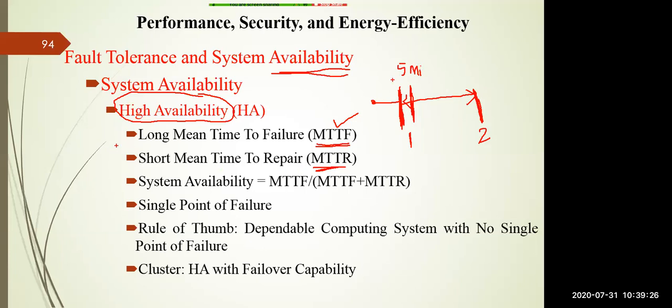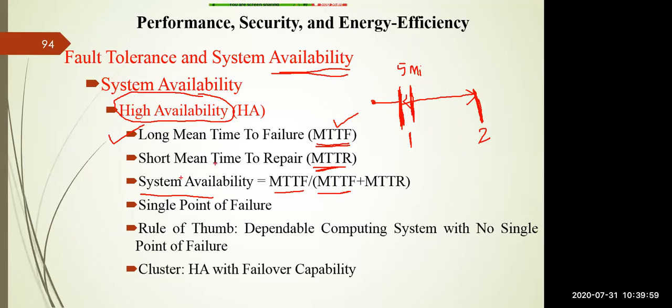So you have to ensure that there should be a long mean time to failure. That indicates that whenever you start a particular computer system, the distance to the first failure should be as long as possible. But whenever a failure occurs, the time required to recover the system should be as minimum as possible. That is your MTTR. So based upon these two values, I can calculate the system availability. System availability is nothing but MTTF divided by MTTF plus MTTR.